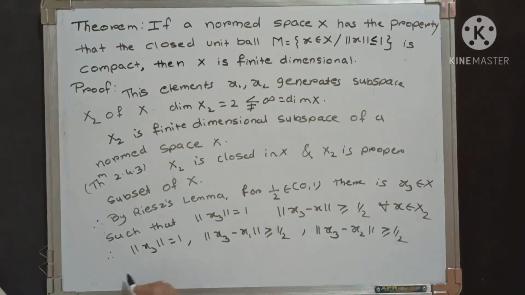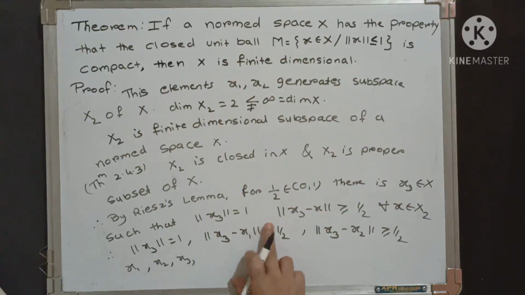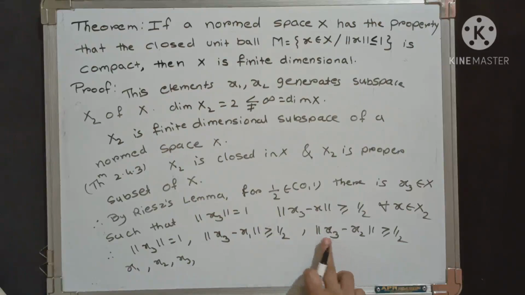Now in this way, here we get the elements x1, x2, x3 in such a way that the norms of all these elements equal 1. Also norm of x1 minus x3 is greater than or equal to half, norm of x3 minus x2 is also greater than or equal to half, and norm of x2 minus x1 is also greater than or equal to half.